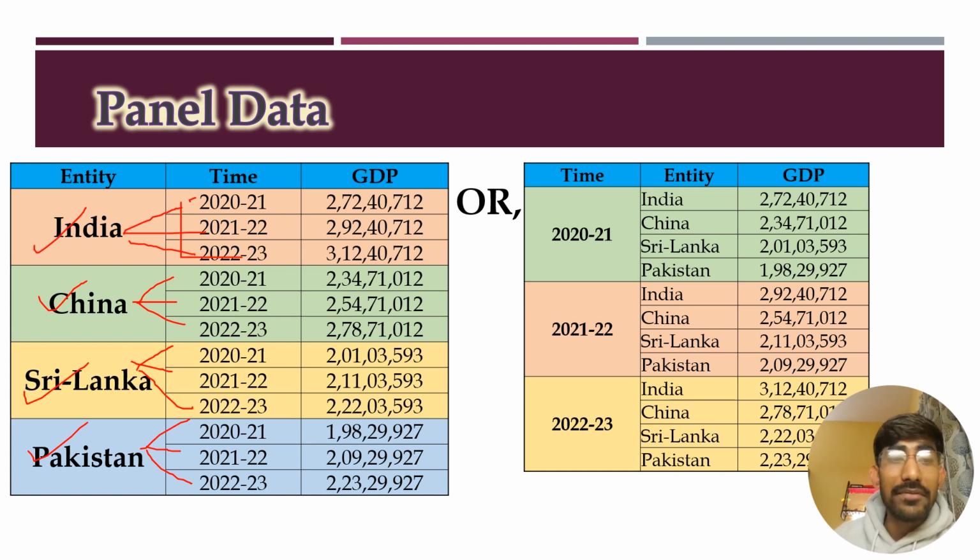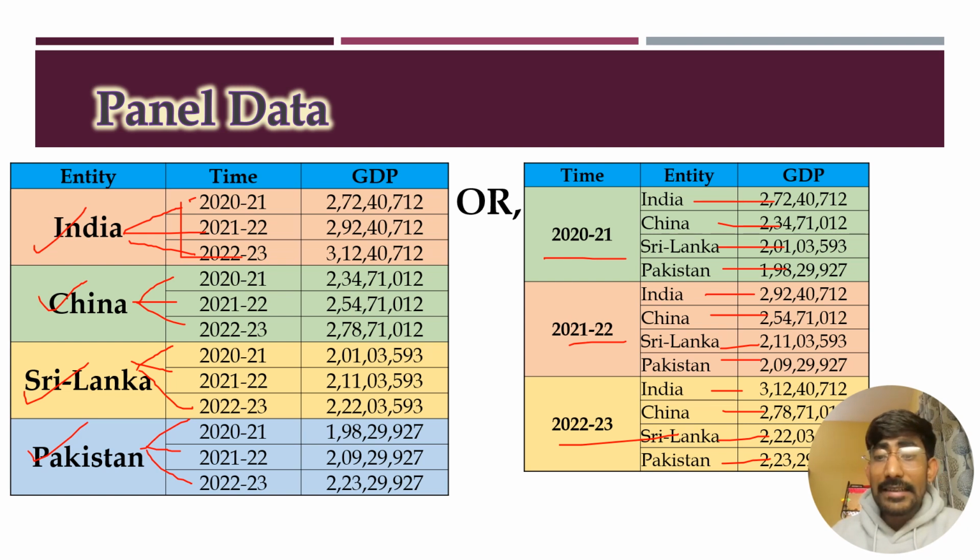So this type of data is known as panel data, whereas we can also show this data in this format. For the year 2021, we have collected these four countries' data, and for the year 21-22 again in a similar way we have collected this data, and for 22-23 we have collected this much data. So this type of data, where the entities are repetitive in form, is known as panel data.